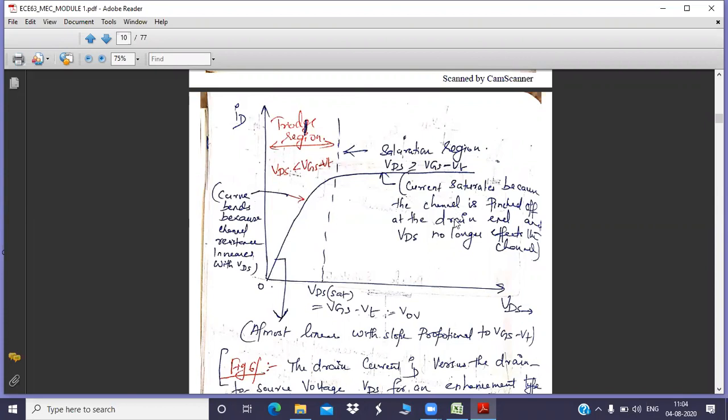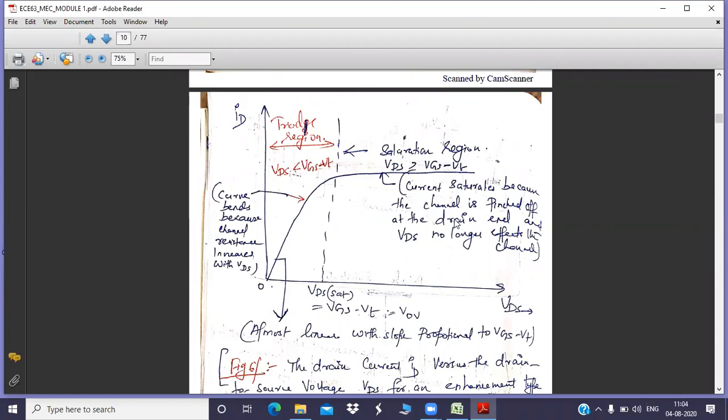Read that: current saturates because the channel is pinched off at the drain end and VDS is no longer going to affect the channel. Even if you try to increase VDS, there is no more current change. So the current is at a constant value. That means it is saturated. This is what is mentioned in this particular graph.